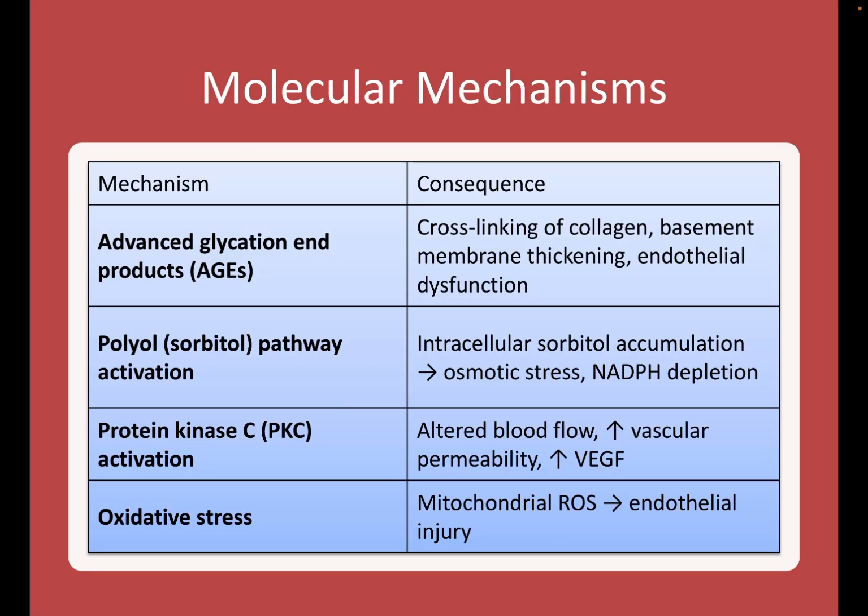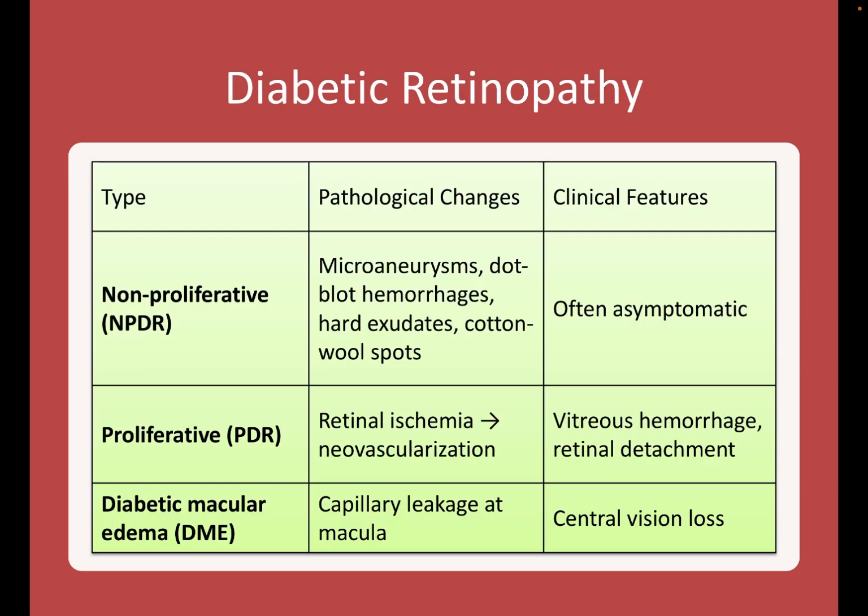Coming to the molecular mechanism, this can occur due to advanced glycation end products, sorbitol pathway activation, protein kinase C activation and oxidative stress. So what is diabetic retinopathy? This can occur as non-proliferative diabetic retinopathy, proliferative diabetic retinopathy and diabetic macular edema.